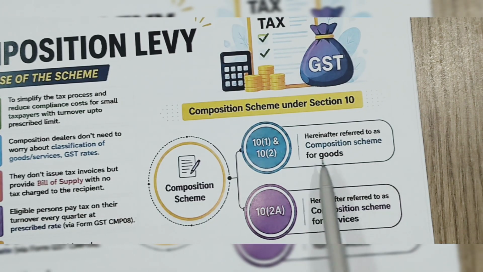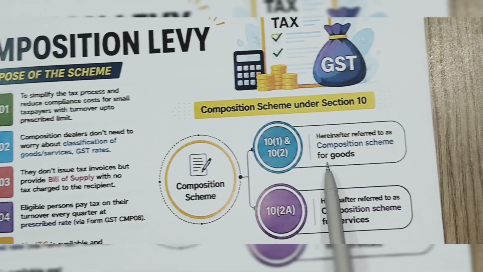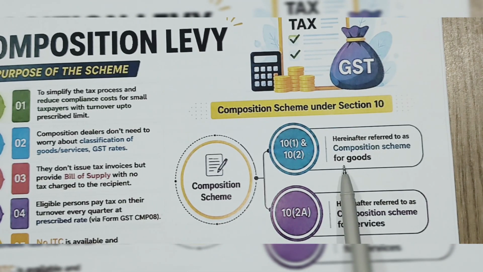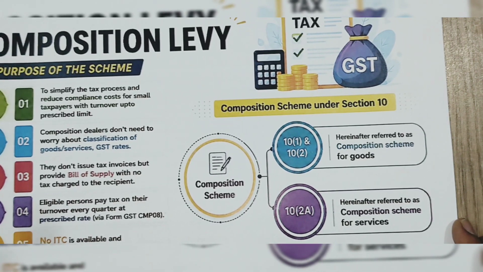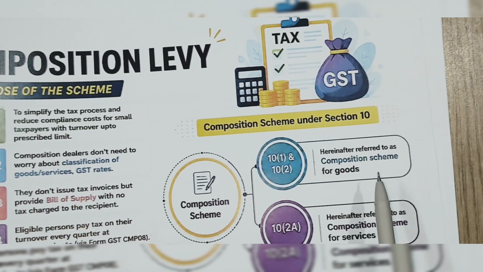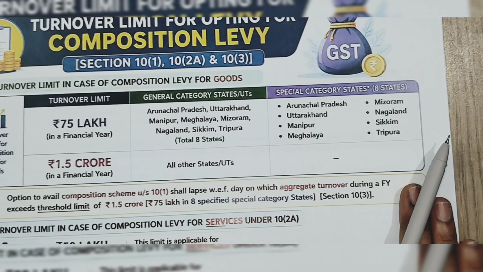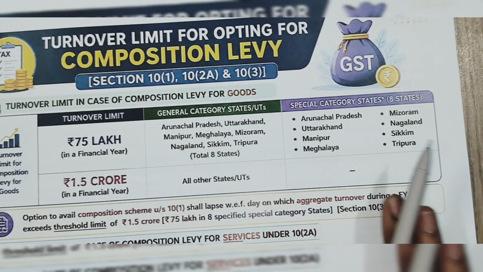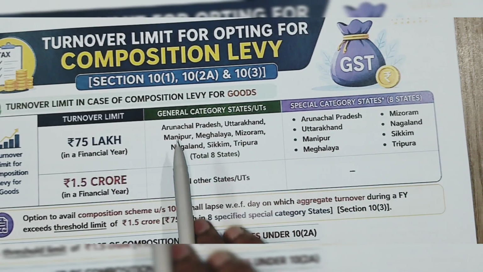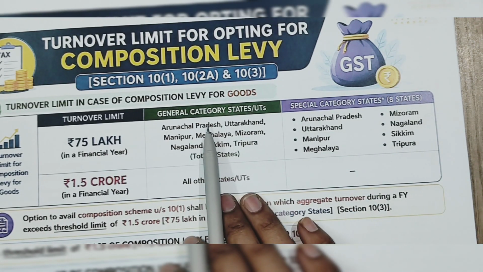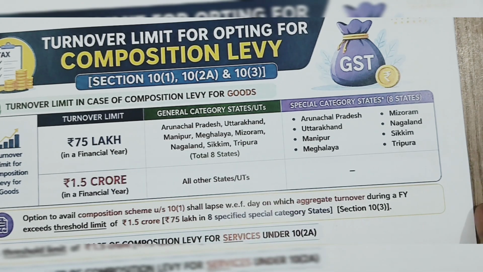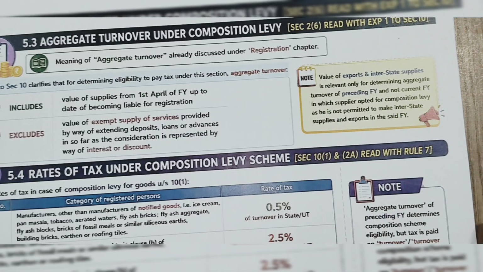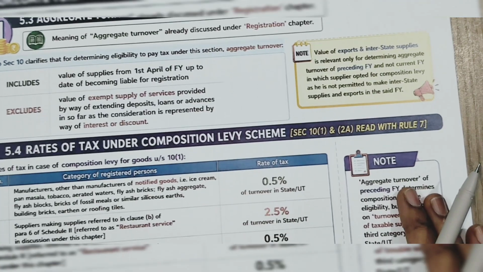Here, compensation scheme for the goods. Compensation scheme for the services we'll understand later. First, we will discuss what the compensation scheme for goods is. Now, who can opt or is eligible?